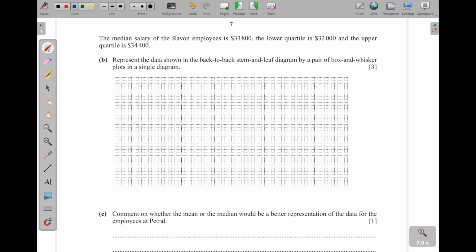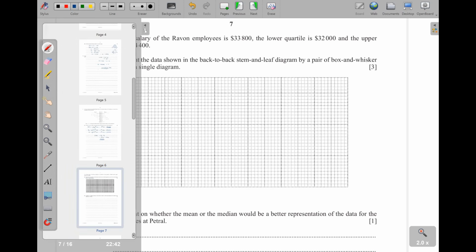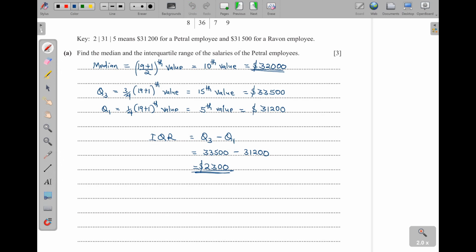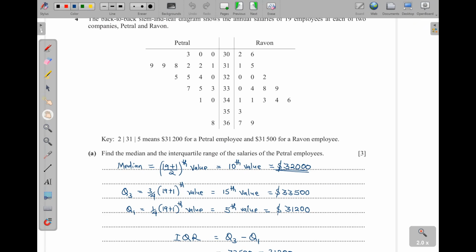We are going to put a scale. That scale you put must be uniform. And when we go back to the results given here, the minimum is in 30,000. So I can begin from 30, and the maximum is 369, then with the 2 zeros.